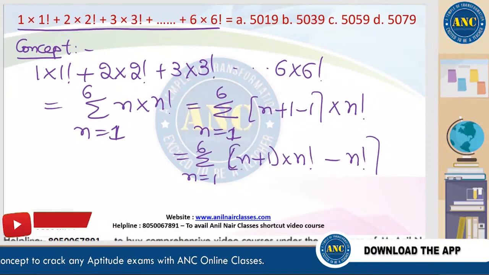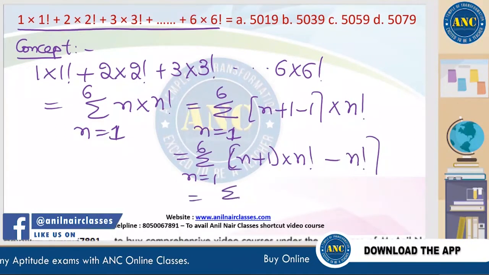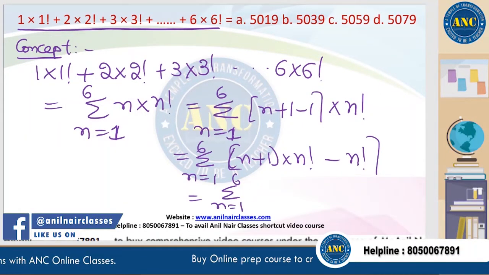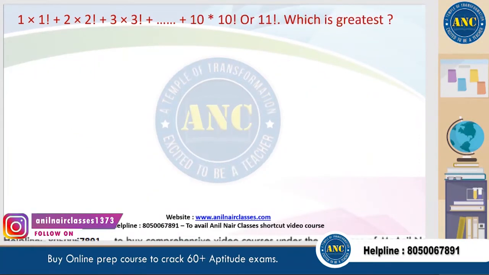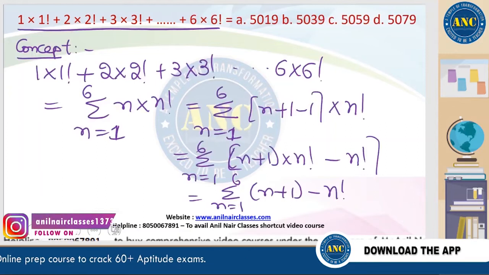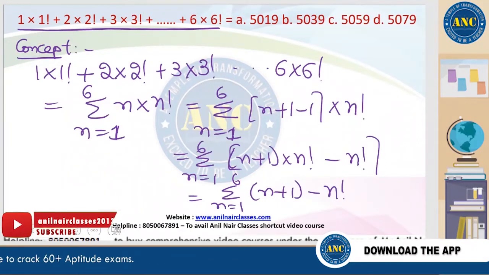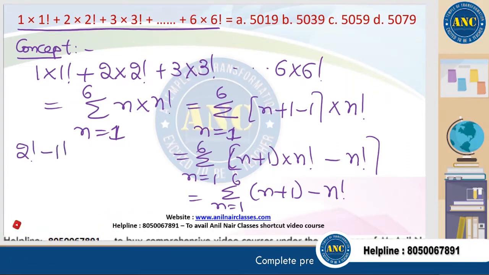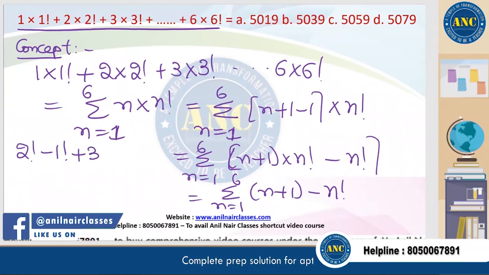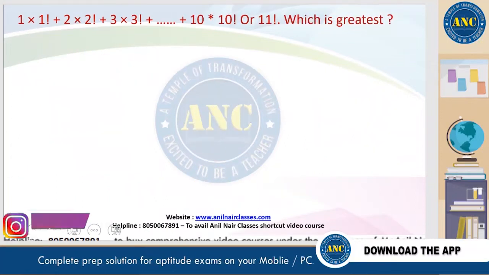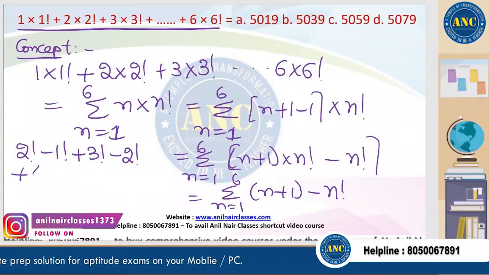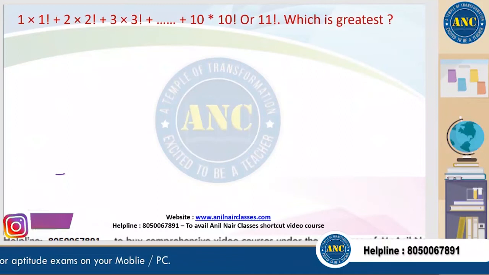N plus 1 into n factorial is nothing but n plus 1 factorial minus n factorial. So first one will become 2 factorial minus 1 factorial. Second one will become 3 factorial minus 2 factorial. Third one will become 4 factorial minus 3 factorial.